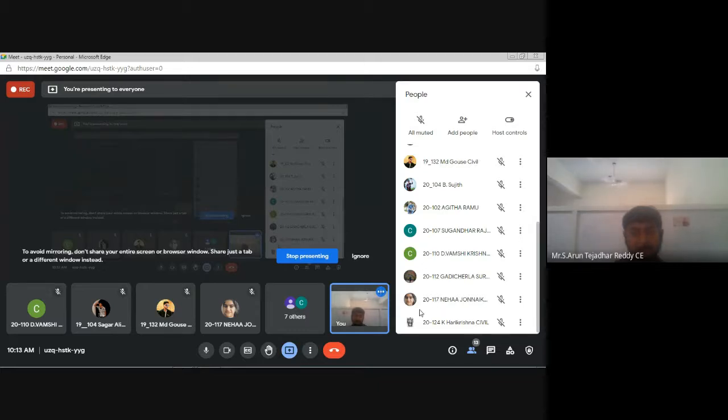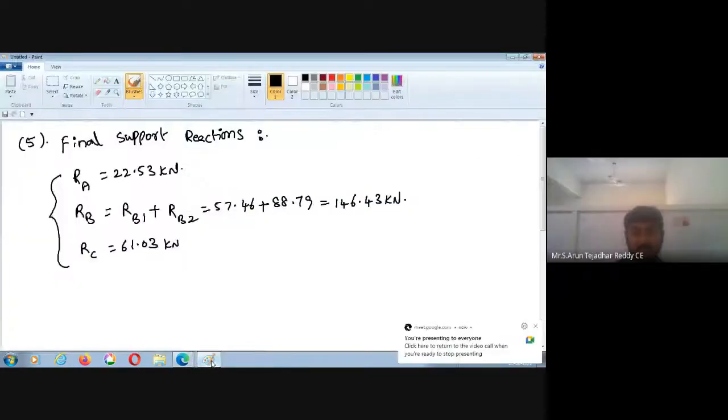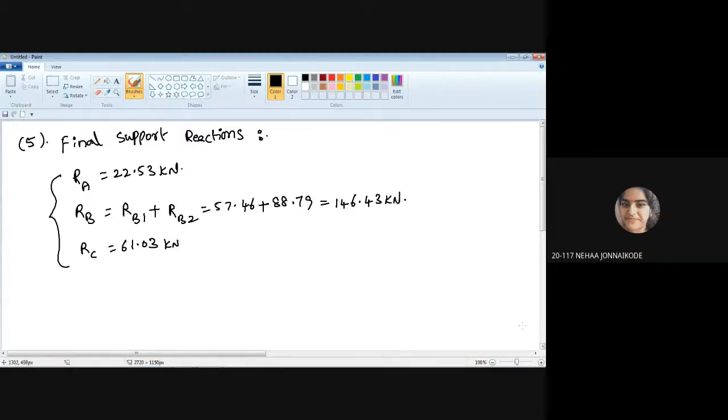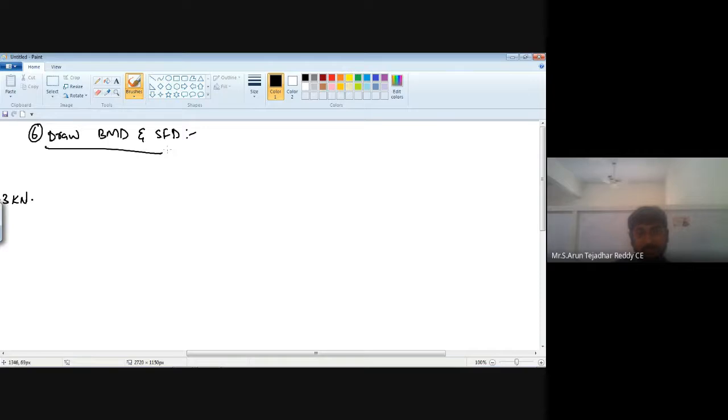117 Neha. Yes, sir. What is the last step? Draw SFD and BMD and net BMD diagram. Yes. So last step is draw the BMD and SFD. So this is our last step, sixth step.